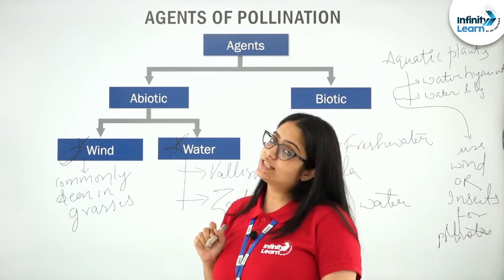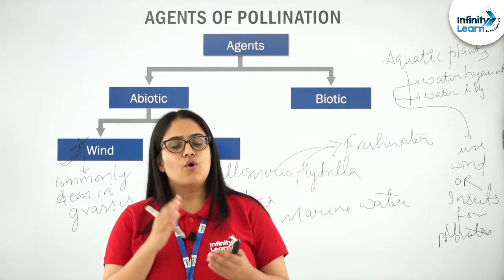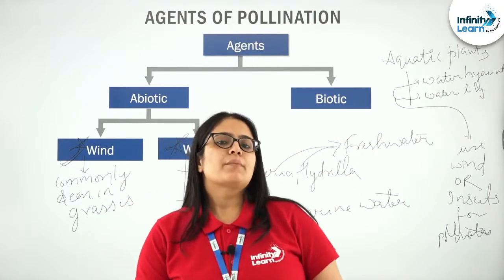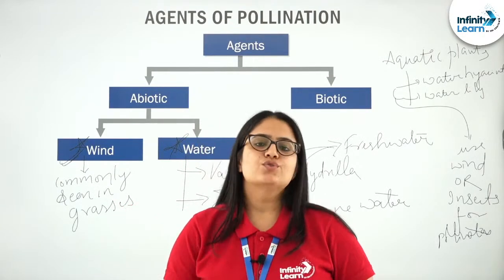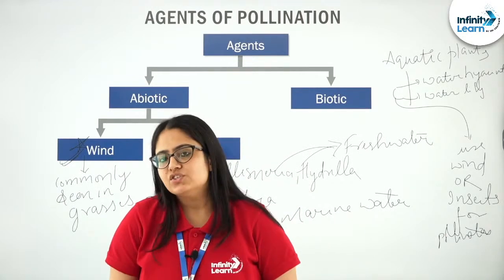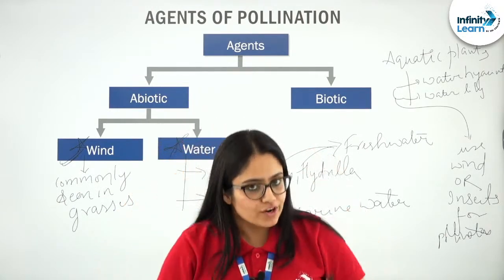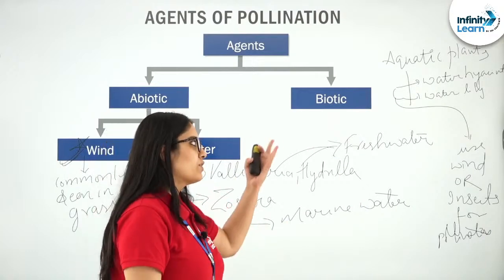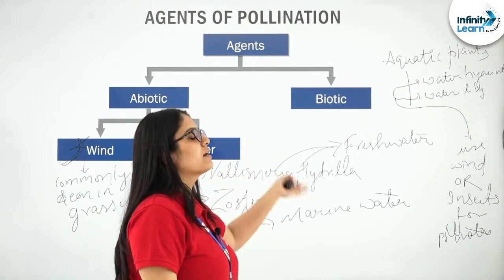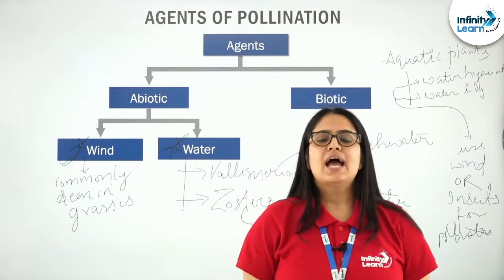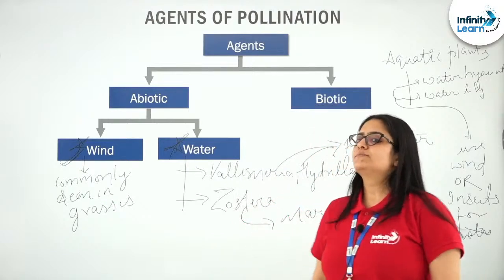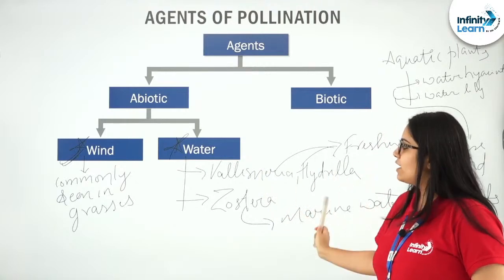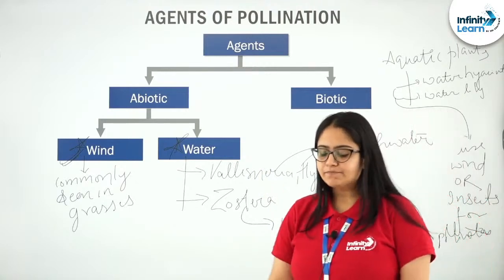I hope this point is clear to all of you, that for all the plants that are growing in an aqueous environment, it is not the case that all will use water as a pollinating agent. The fact is, the majority of them will use wind or insects, like in water hyacinth and water lily, right? And examples of water pollinated plants are Vallisneria, Hydrilla and Zostera, right?